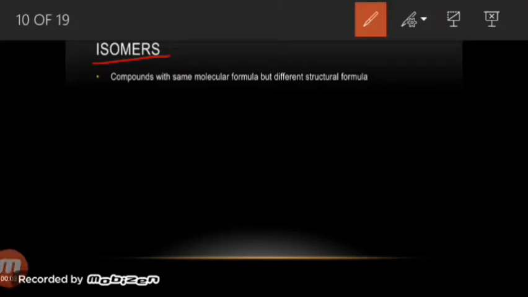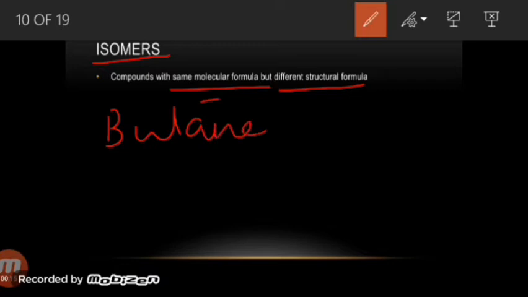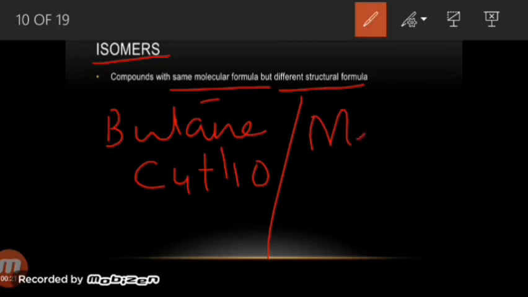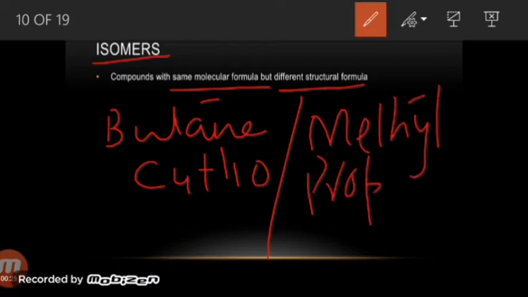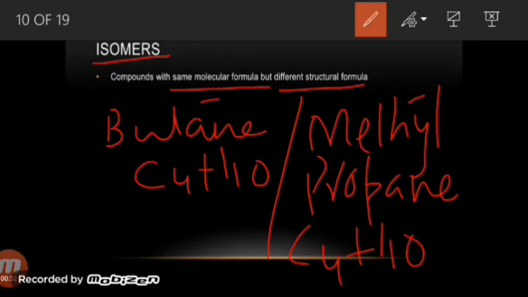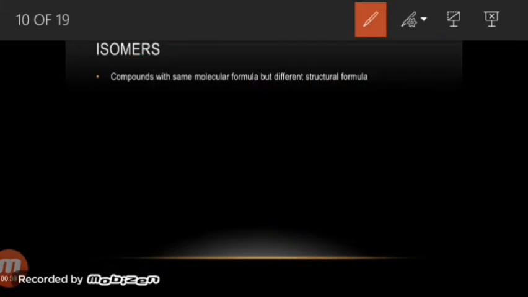Isomerism is a phenomenon in which compounds have the same molecular formula but different structural formulas. Let's take an example in order to understand it. We have butane, C4H10, and methyl propane. It also has the formula C4H10. Both of them have the same molecular formula. Let's draw their structural formulas.